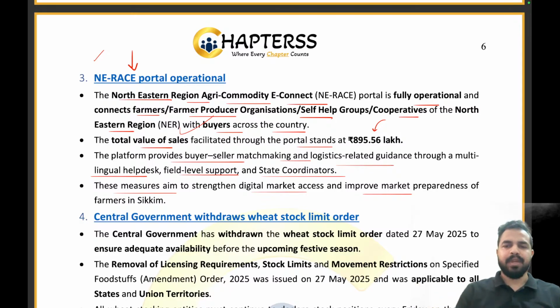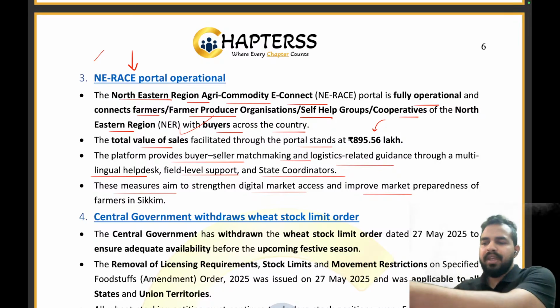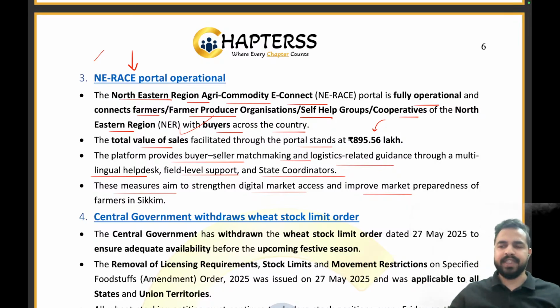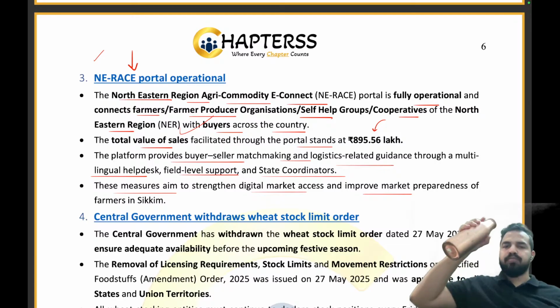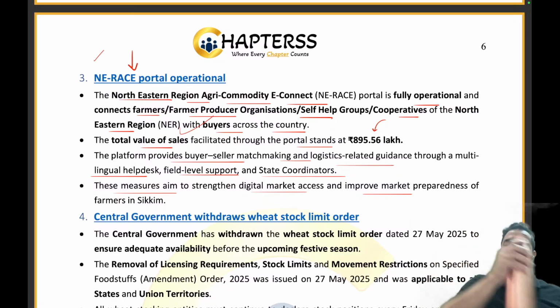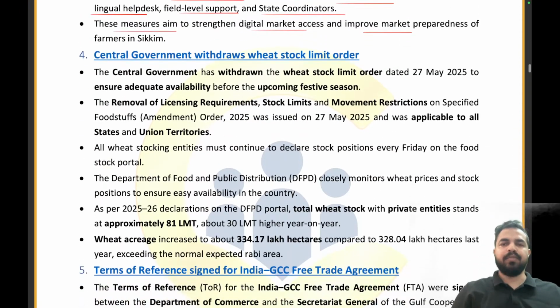Clear? So what is the full form of NE RACE? Please tell me in the chat box. What is the full form of NE RACE? NE stands for Northeast. Very easy. Now, what exactly does RACE stand for? It stands for Region Agri Commodity E-Connect. So RACE is Region Agri Commodity E-Connect. That is the right answer. Let's move on to the next news article.